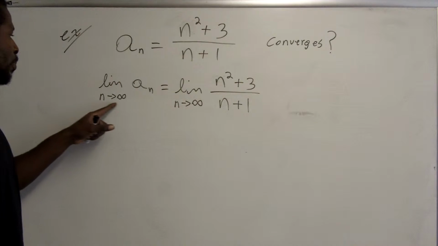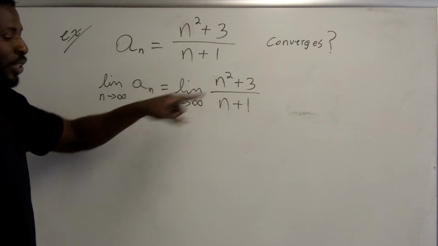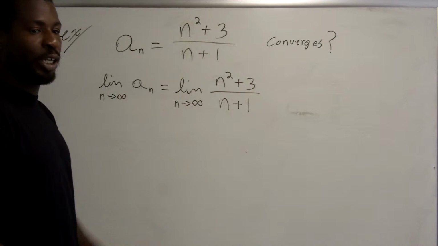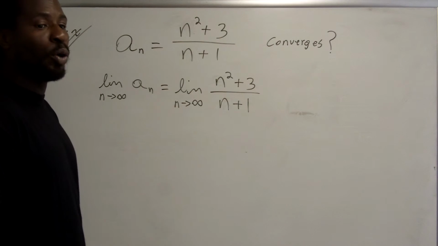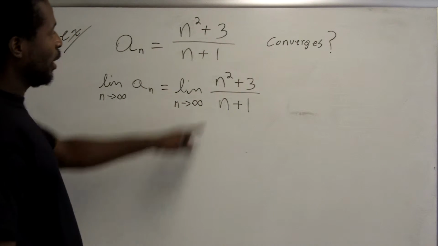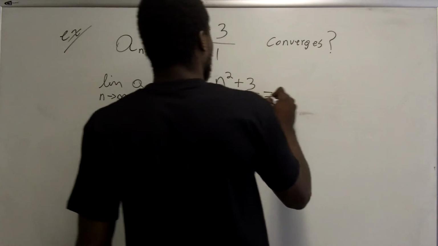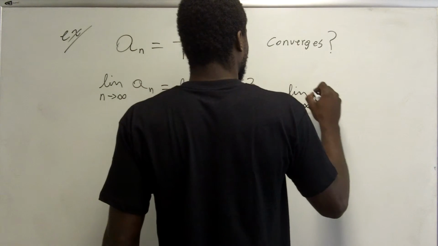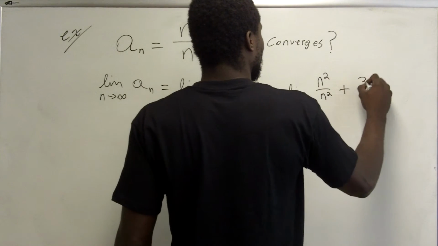So I get the limit as n approaches infinity of a_n is actually equal to the limit as n approaches infinity of this. So what I'm going to do here is use the same trick that I learned from Calc 1, and divide all of those by the highest power of n that I see. The highest power of n I see is n squared. So I'm going to divide everything by n squared, all the terms. So I get the limit as n approaches infinity of n squared over n squared plus 3 over n squared.